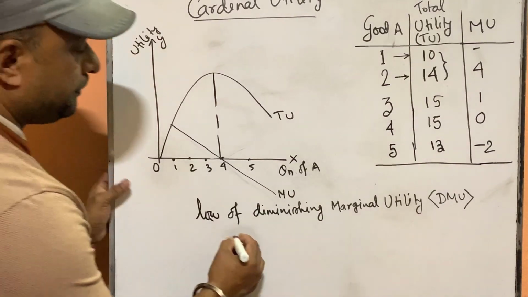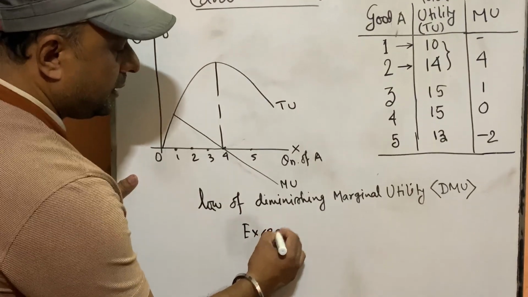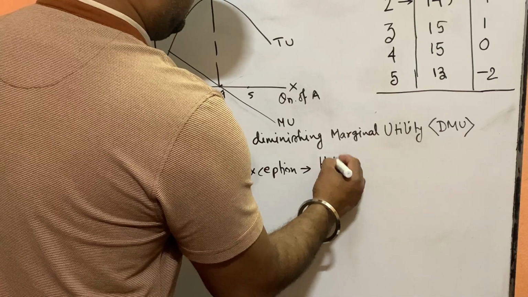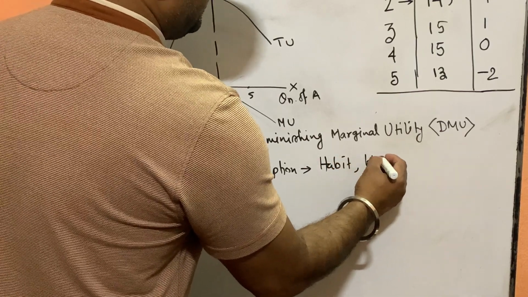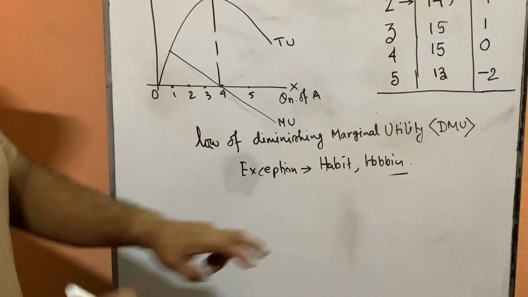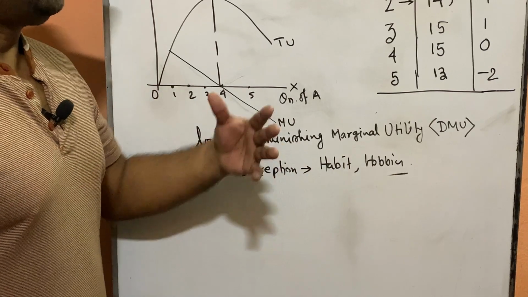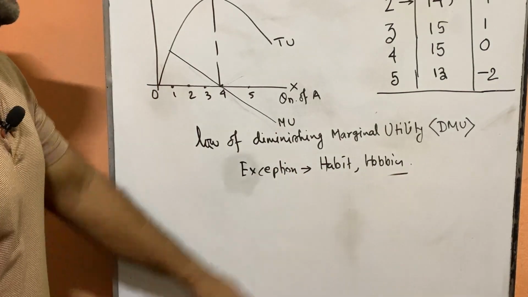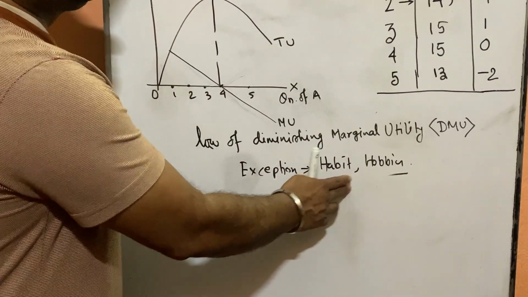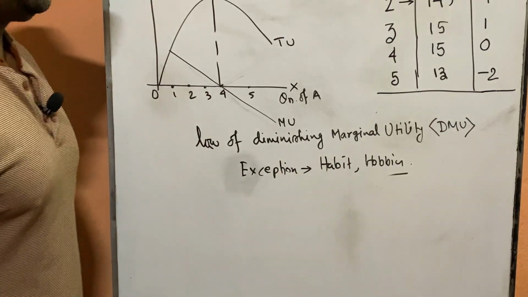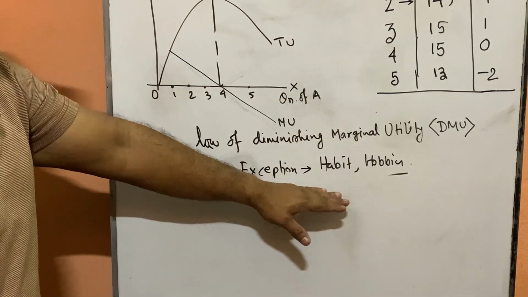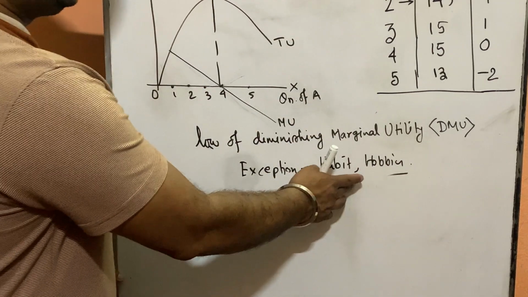There are exceptions also, a lot of exceptions. The main exceptions are habits and hobbies. These all are exceptions of the law of DMU. Habits means those people are habituated to a particular good. Suppose smokers, then in that case the law of DMU does not hold, because they are never dissatisfied when increasing their smoking. When they increase their consumption of smoking, their marginal utility may not be reduced. It may remain the same or it may increase. So in this case, the law will not be applicable.